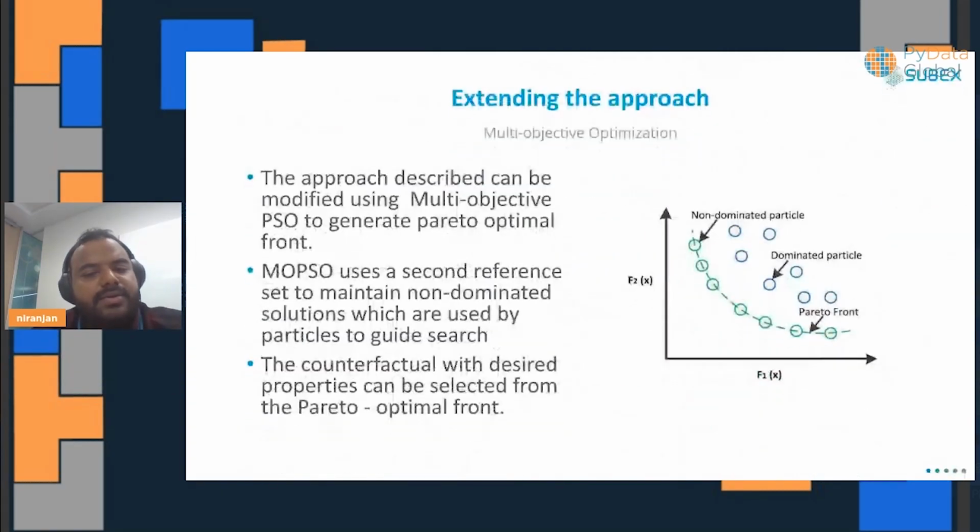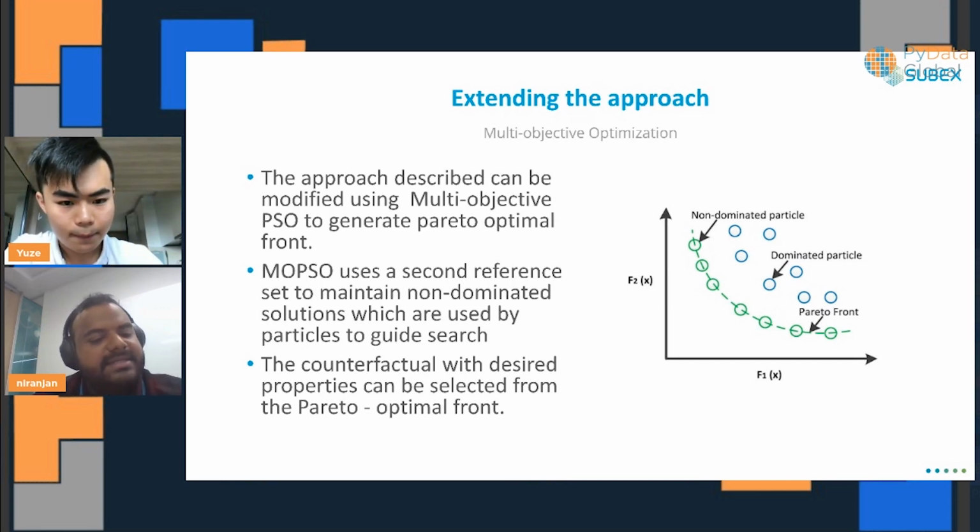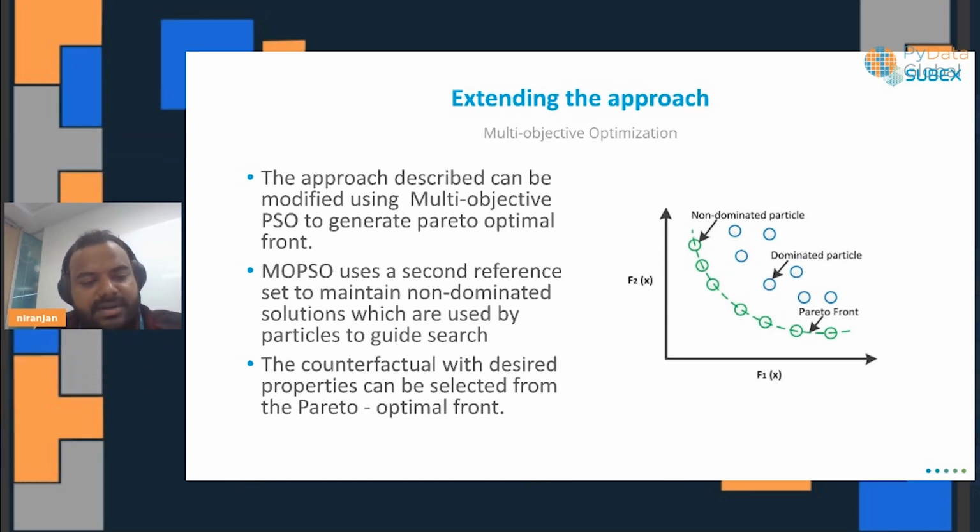Again, to put it in the true sense of multi-objective optimization problems, in the future we could extend the approach to generate the Pareto optimality front using multi-objective particle swarm, and then select the counterfactuals with the desirable properties from the outcome that is generated.